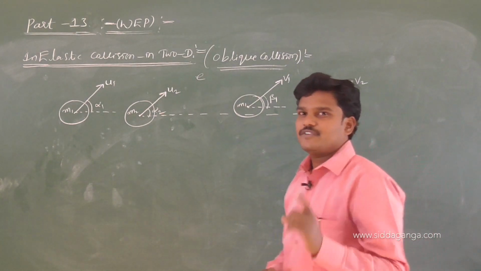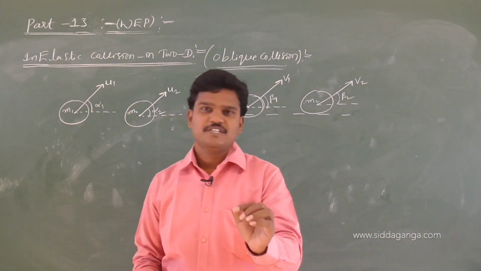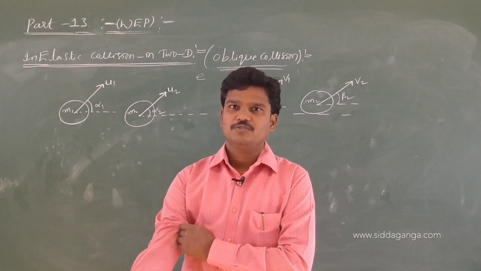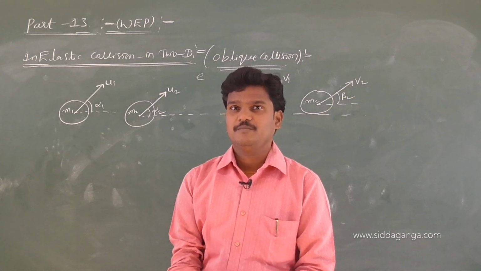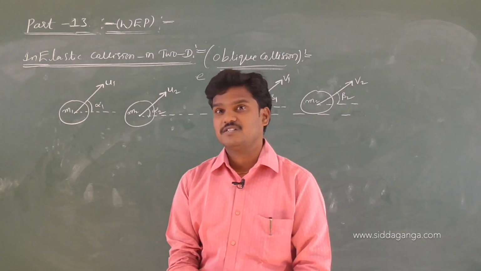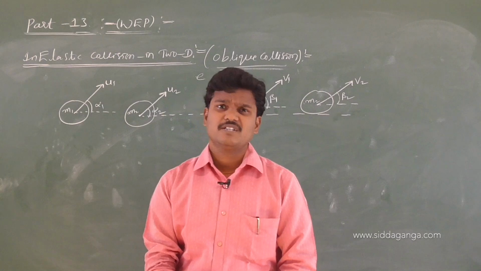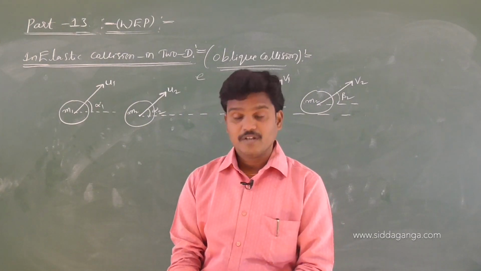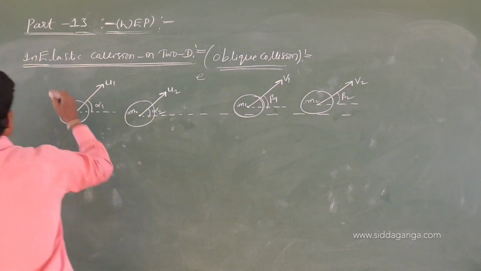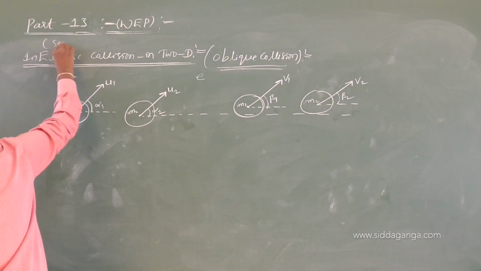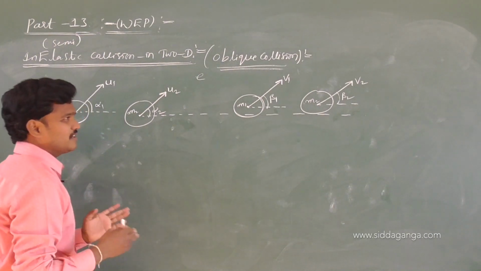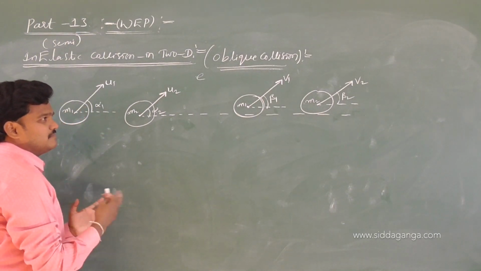And I told you this is an inelastic collision. Inelastic collision means definitely the bodies have a coefficient of restitution. So it is semi inelastic, not perfectly inelastic. If it is perfectly inelastic, e value is 0. Now let me write the direct formula, because writing momentum is very tough.